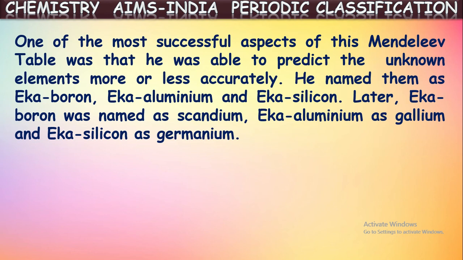That element was also found later and it was named gallium. And one more place he left for an element, and he named that ecosilicon. As he expected, that element was found and its name is germanium. So, in this way, he mostly succeeded by leaving certain gaps for the elements which were to be found later. Okay, that is one of the most important successful aspects of Mendeleev's periodic table.